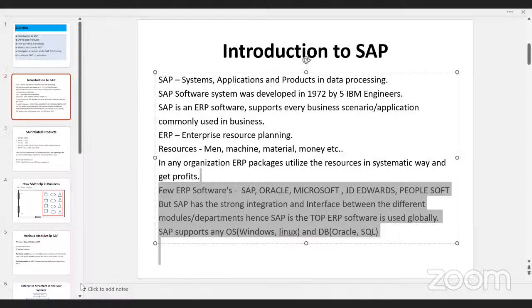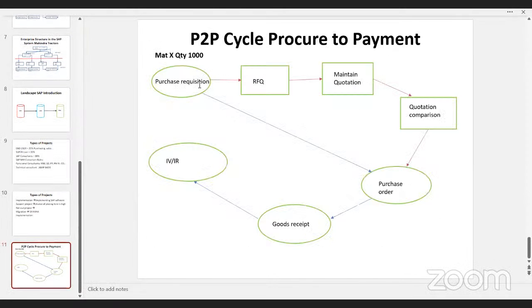So as a purchasing department, we'll start purchasing the material once we get any request from the production department or any other department. Like I got a request from production department to purchase some material, that is called internal requirement. Okay, in normal language, it is called an intent also in domain language. But in SAP terminology, we'll consider it as a purchase request. What is purchase request? Purchase request means requirement to purchase a material is called purchase request. For example, I need to purchase some material X at 1000 quantity. Purchase request. I got a requirement to purchase this material, this much quantity.